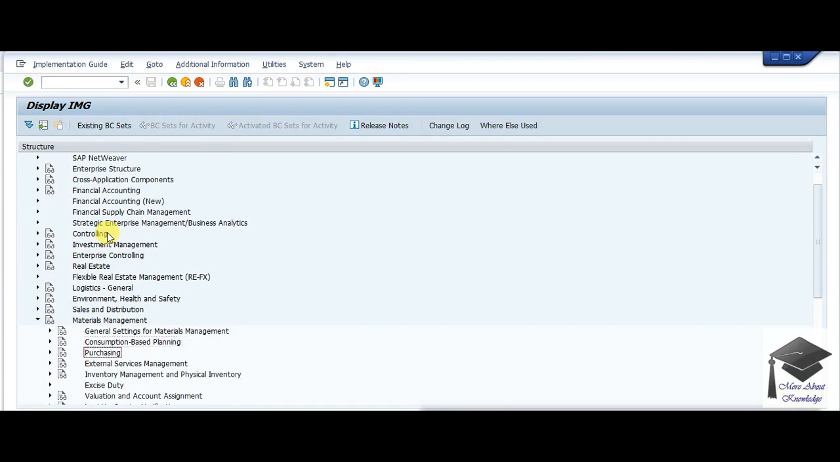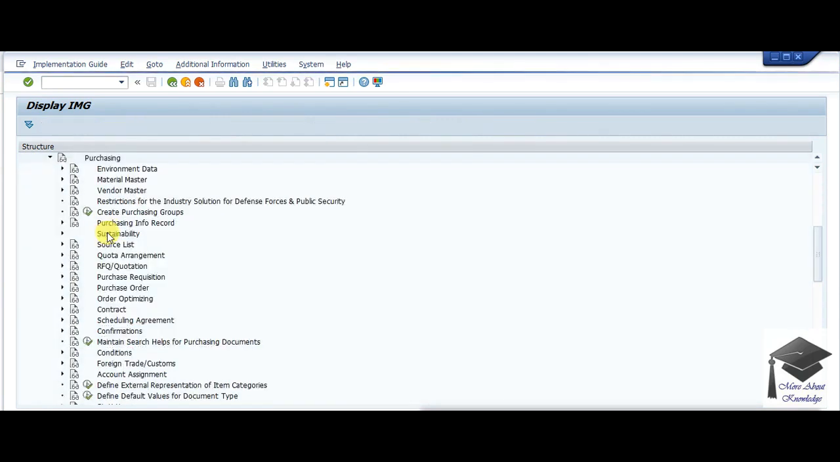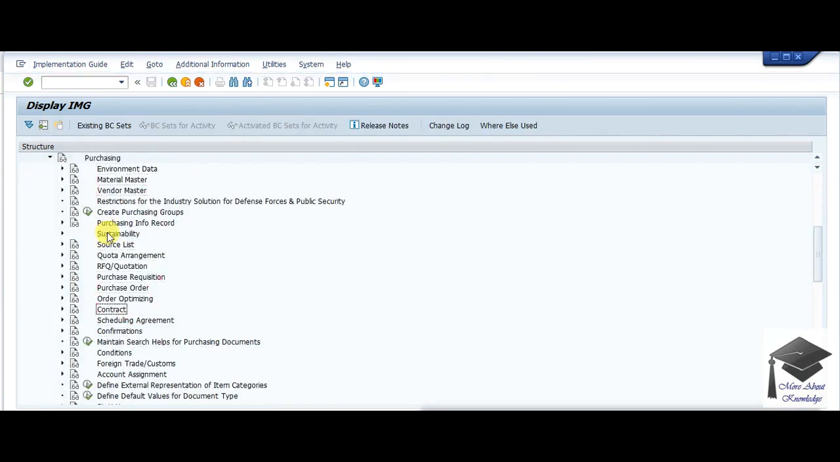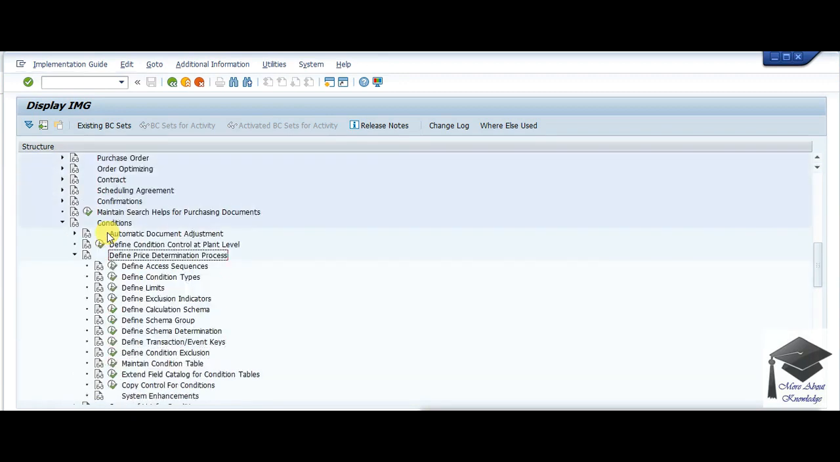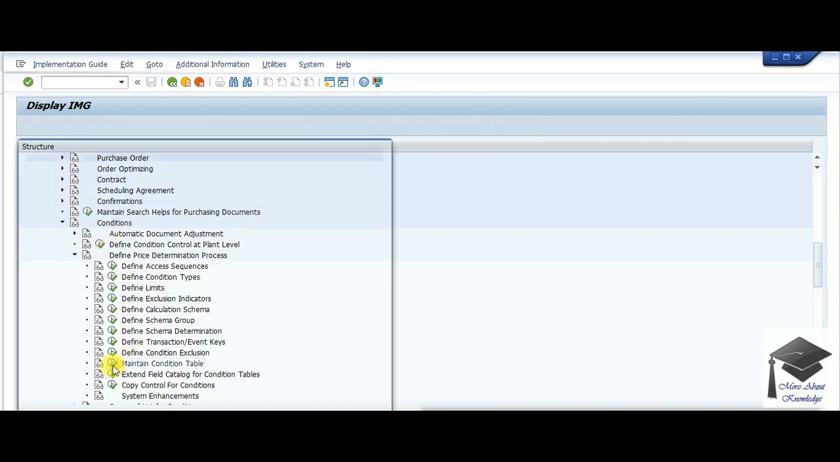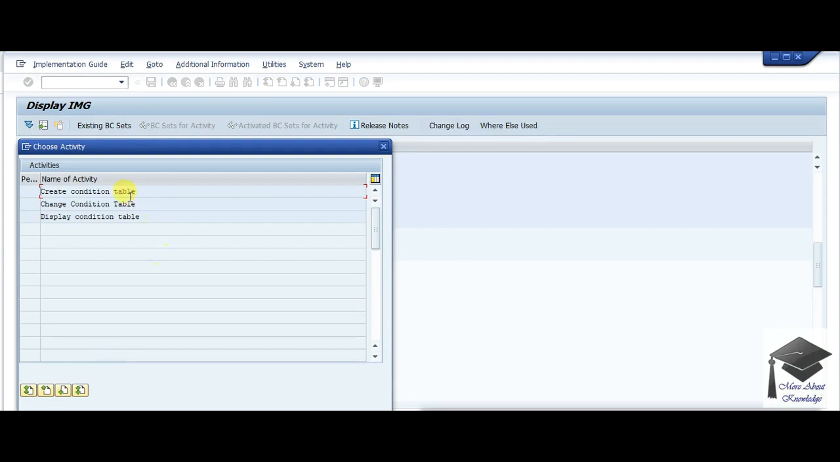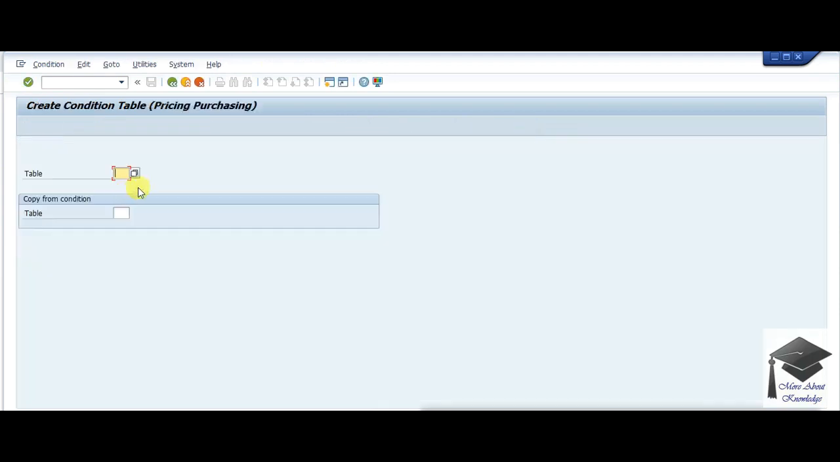Materials management, purchasing, conditions, define price determination, and here is maintain condition table. Execute it. Here three options are there: create condition table, change condition table, display condition table. As we are going to create a condition table, we will click on create condition table.